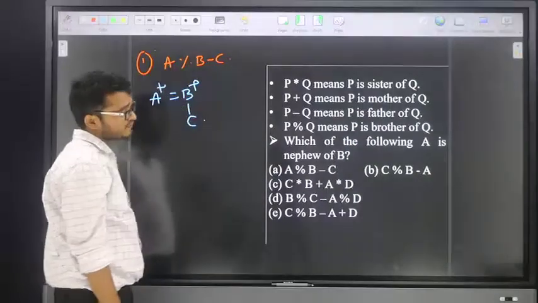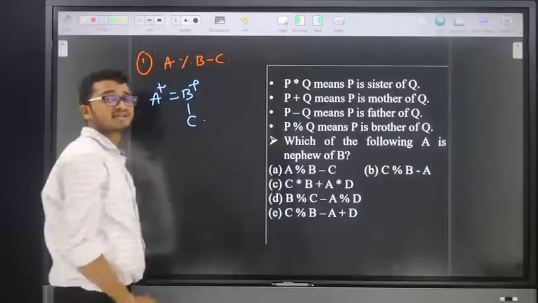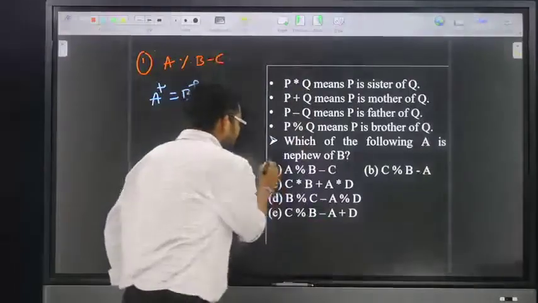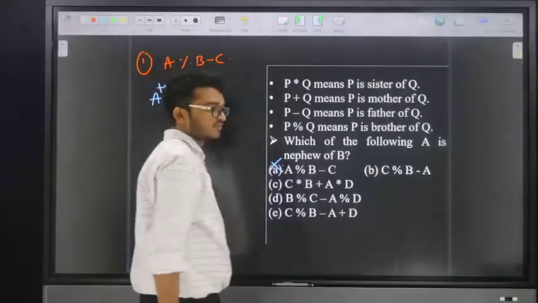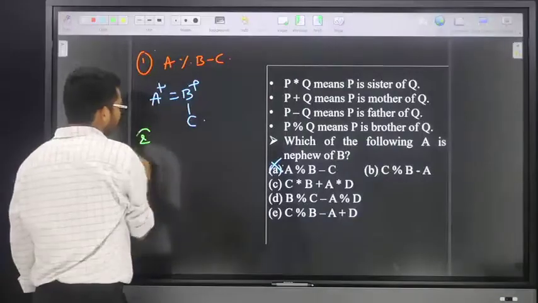Now, our requirement is A is nephew of B. In this case, how is A related to B? Brother. But our requirement is nephew. That means there is no chance for option number one. Friends, here go for option number two.